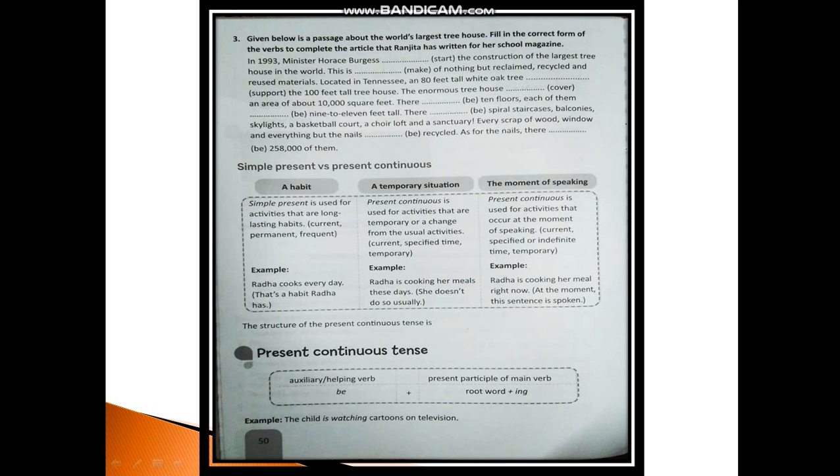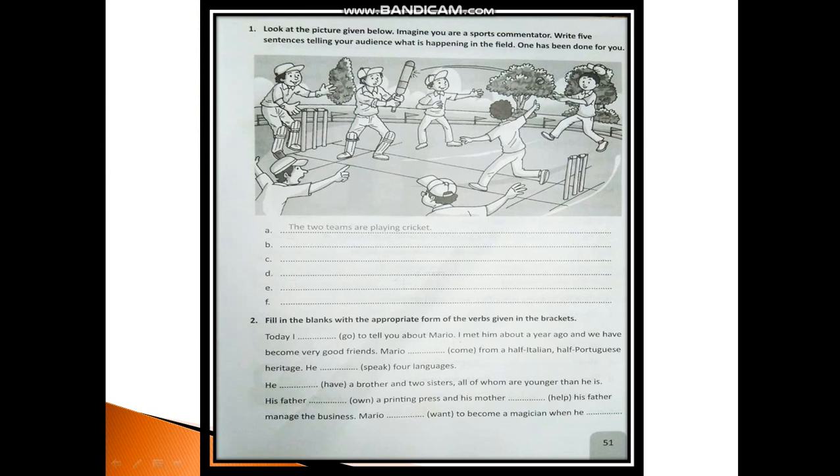And what's the format of present continuous? It's auxiliary or helping verb be, so is, am, are, plus present participle of main verb, that is root word plus ing. So the child is watching cartoons on television. So this is the format of present continuous tense. Let us do an exercise based on the present continuous tense.